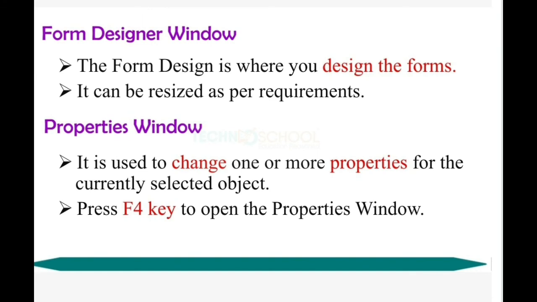So in this slide we discussed the form designer window. Technically, we can say it's the front end of the application. I have explained in detail what front end and back end are. In the properties window, you can see the list of properties available for the corresponding objects in Visual Basic.